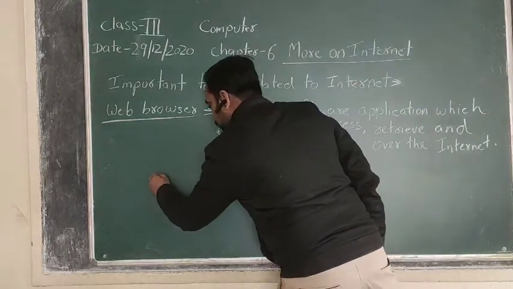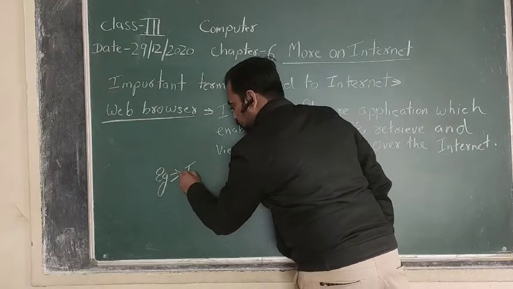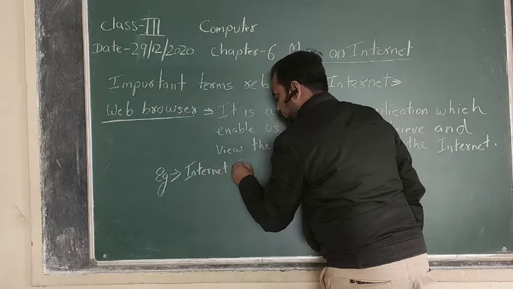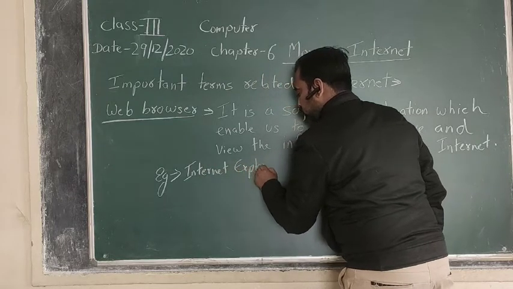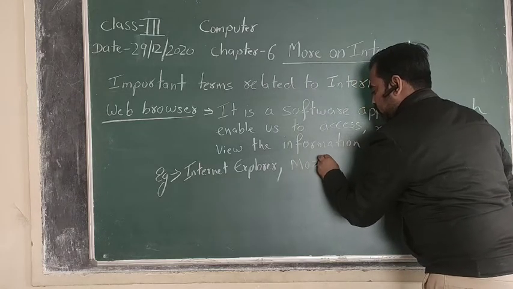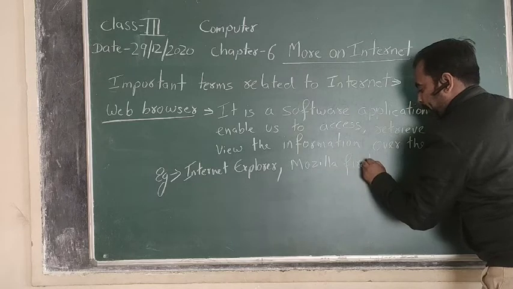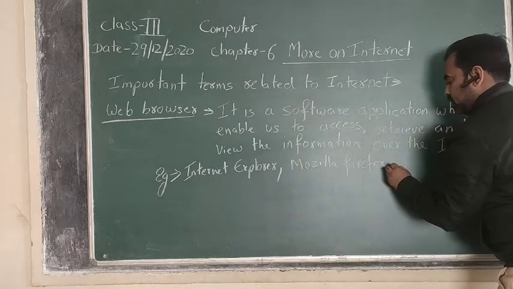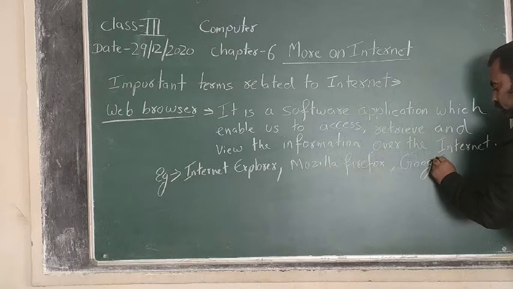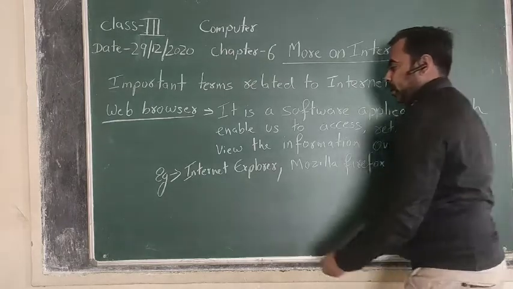Then the examples of web browsers are Internet Explorer, Mozilla Firefox, Google Chrome, and Opera.